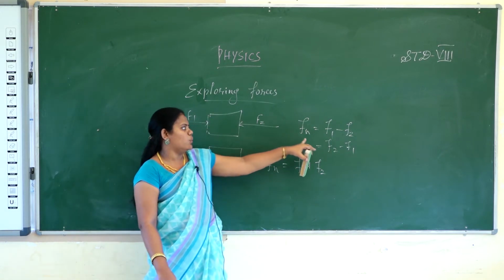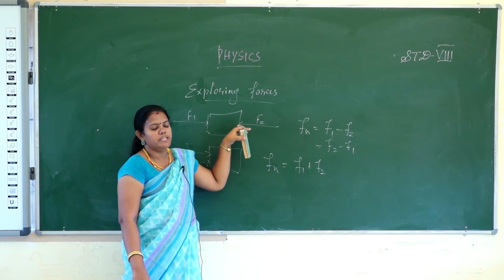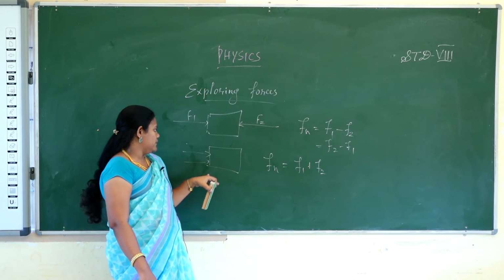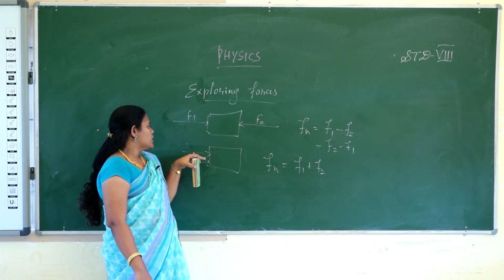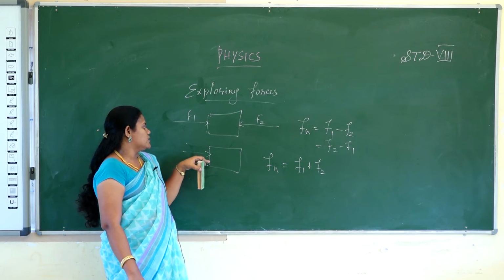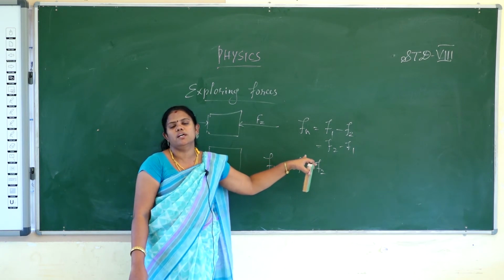The thing will move in the direction of the bigger force. If two persons apply force on one side, the addition of the two forces gives a greater force to the desk, and the desk will easily move to the other side.